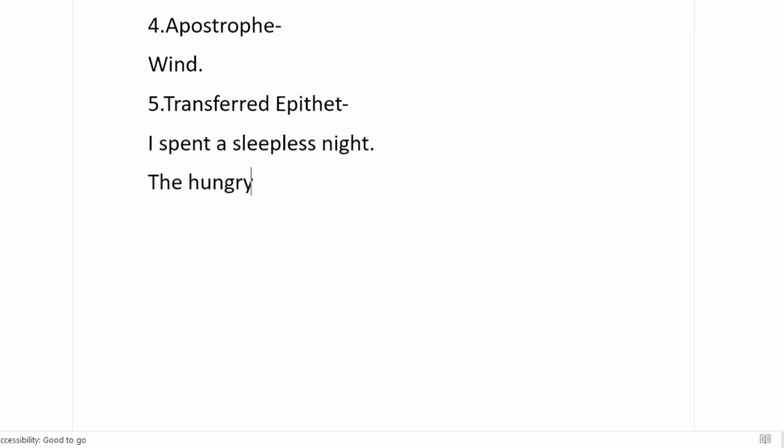The hungry cottage had 5 children. Now, again, the epithet in this sentence or the adjective in this sentence is hungry. But should it be used before cottage? Was the cottage hungry? No, it was the children who were hungry. So that is why again it is transferred epithet.